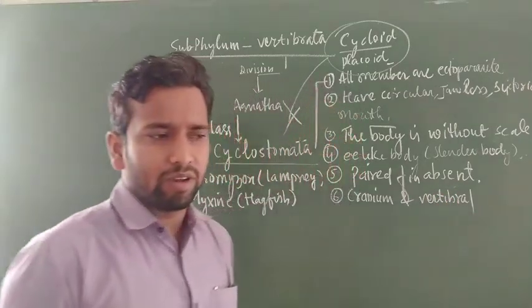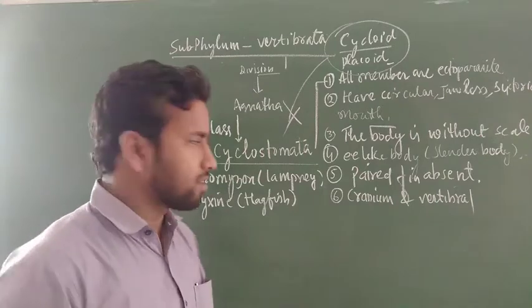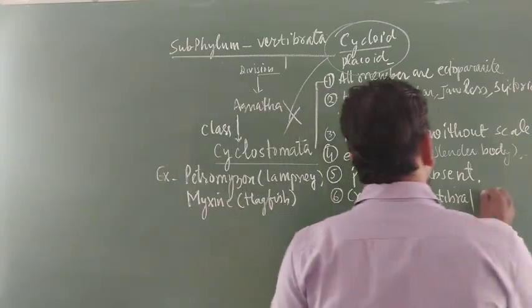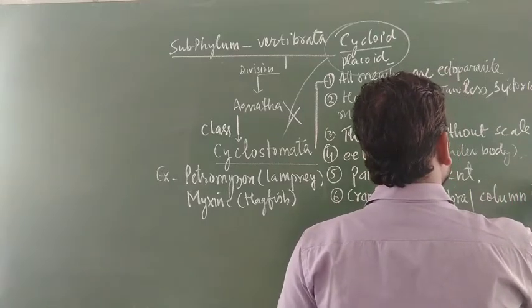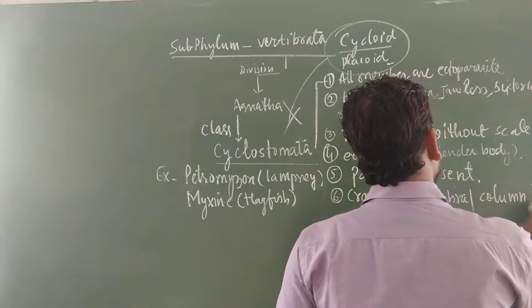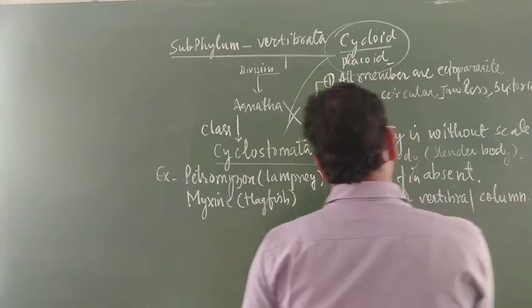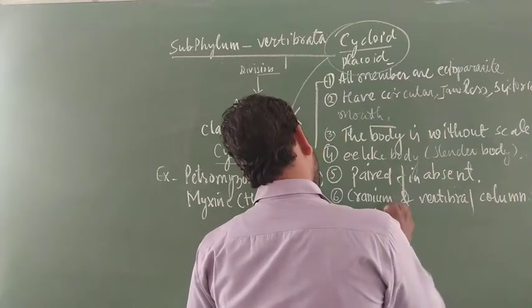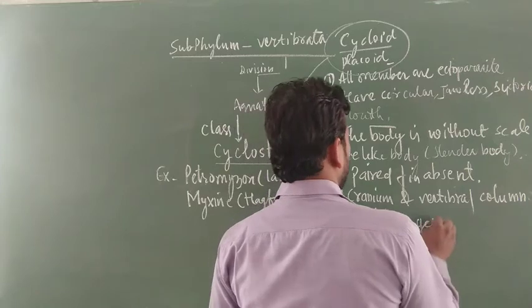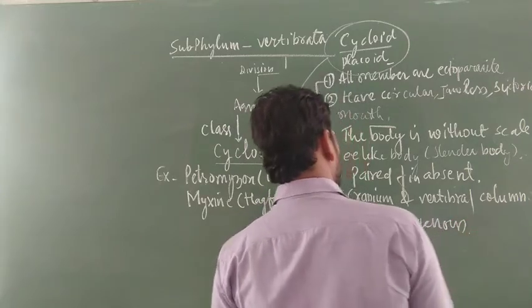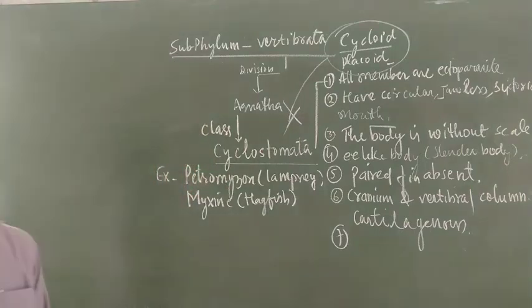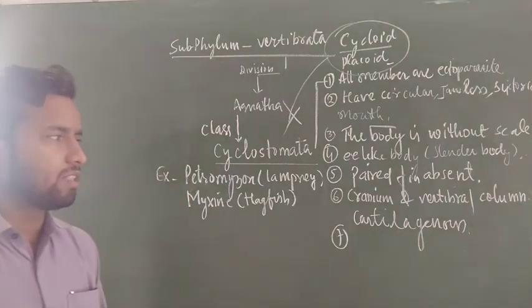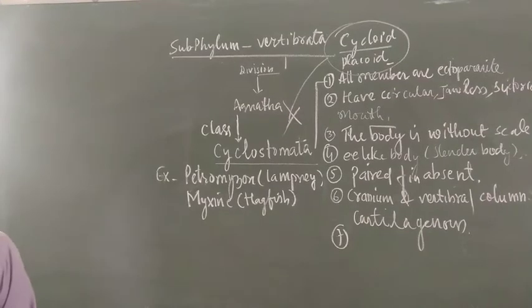Cranium means the bone that covers the brain. And the vertebral column, especially in this case, is cartilaginous. Another fish category is also called cartilaginous fish, having this type of cartilaginous vertebral bones present in the body of those animals.